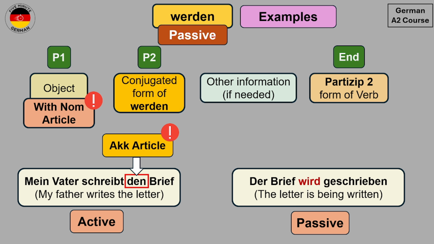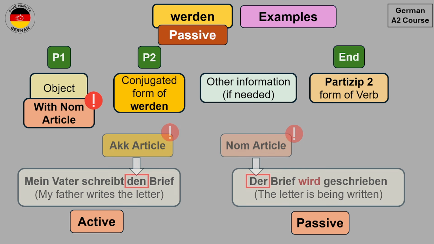Now you see in the passive form, we have used der Brief, which is the nominative article. And this is the point which I mentioned, that in passive, we will use the nominative article with the object. And the rest is the same, so we have the conjugated form of werden at position number 2 and the Partizip II form of the verb schreiben, which is geschrieben.